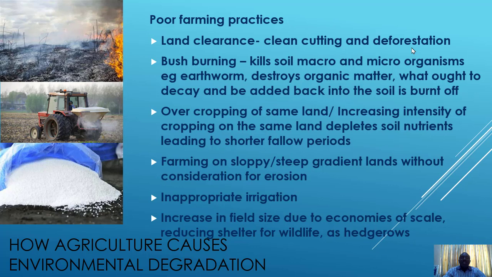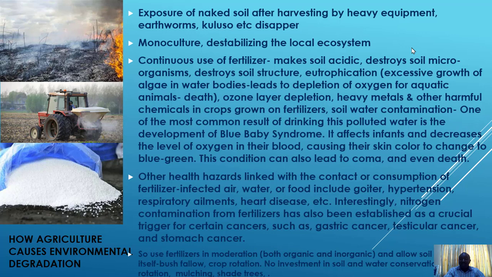Then you also have increase in field size due to economies of scale. And when the farm sizes are increased, because we want to take advantage of large scale economies of scale, then you reduce shelter for wildlife, and this brings about destruction of biodiversity in the environment. So these are ways that poor farming practices cause environmental degradation. Furthermore, the exposure of the naked soil after harvesting by heavy equipment is another problem.